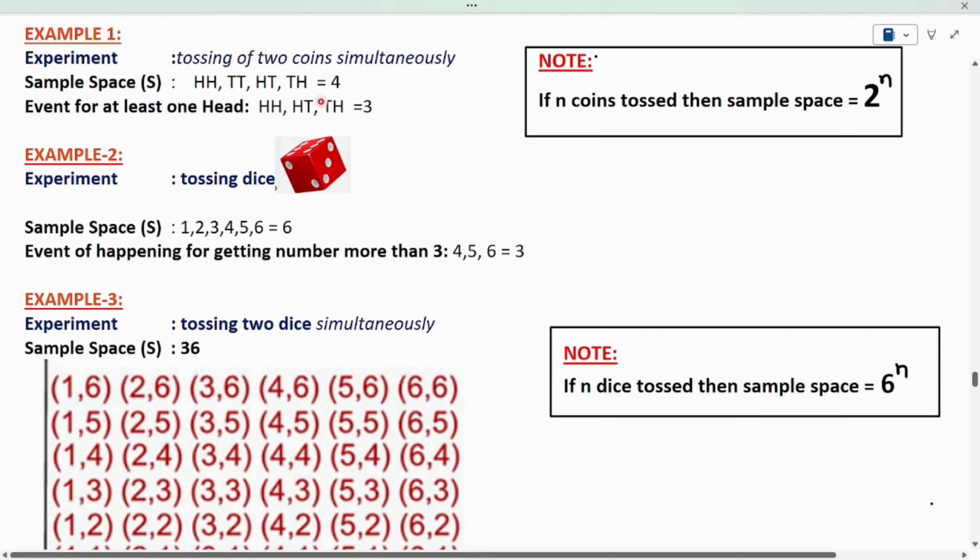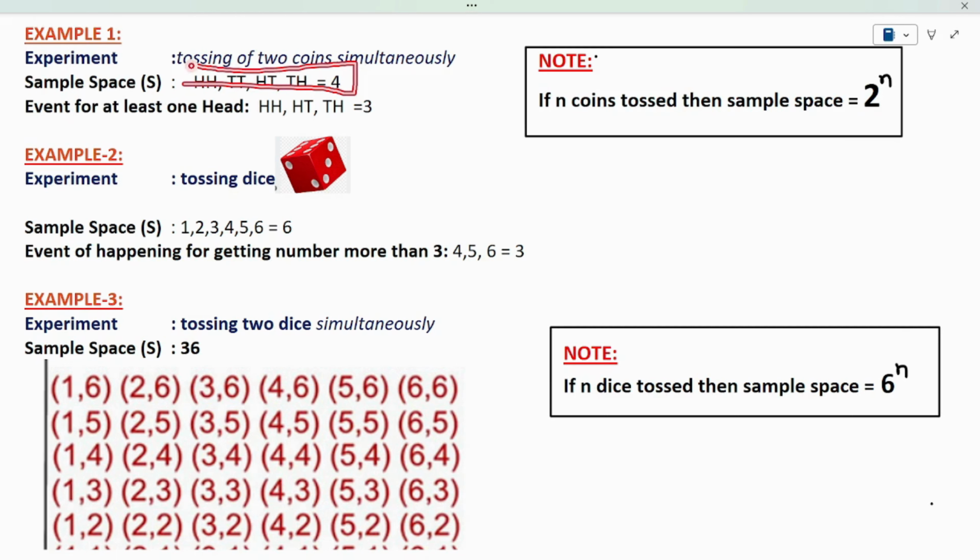In example 1, the experiment is tossing two coins simultaneously, which means I have two coins in my hands and I am tossing them at a time. Then I have four possible outcomes. The first coin can be head, the second coin also head. This is one possibility. The first coin can be tail, the second coin also tail. This is another possibility. The first coin can be head, the second coin tail. This is another possibility. The first coin can be tail, the second head. These are all the possible outcomes in this experiment.